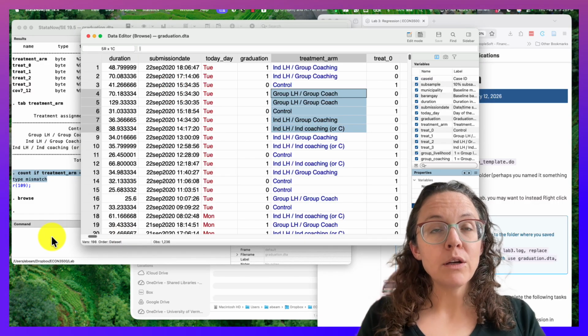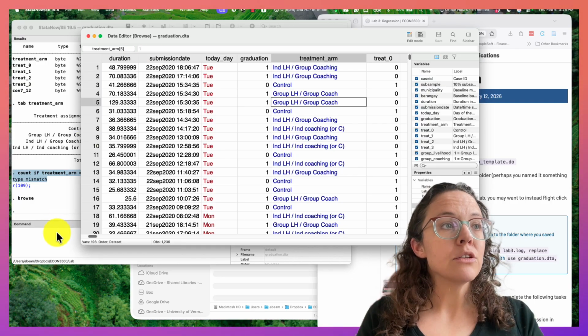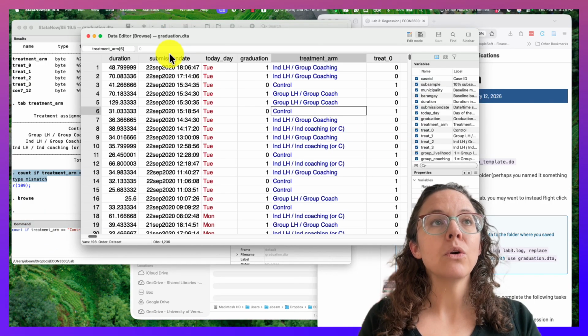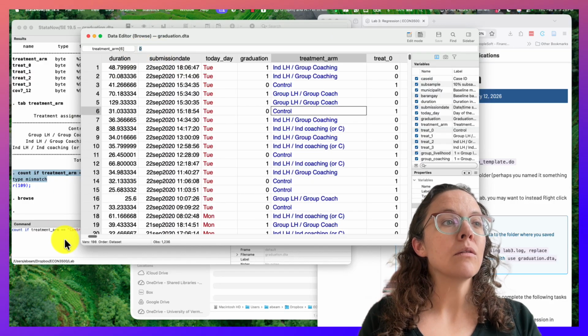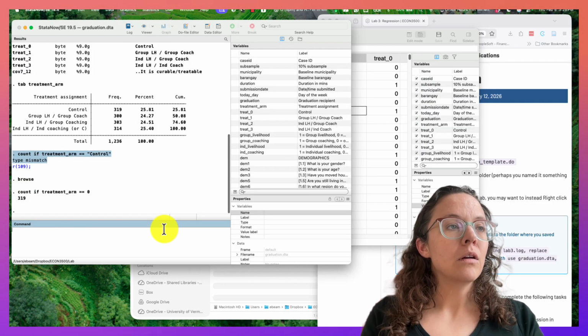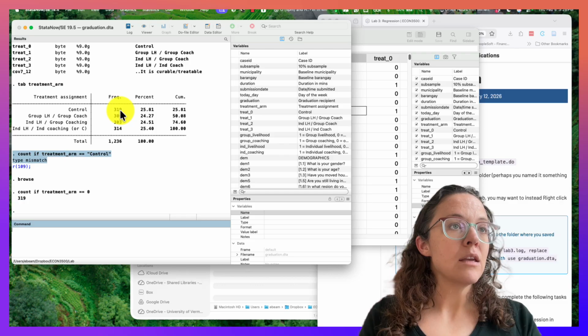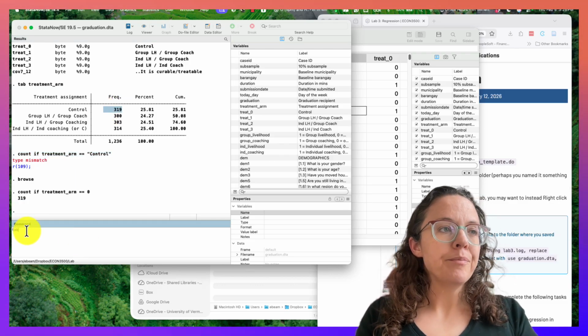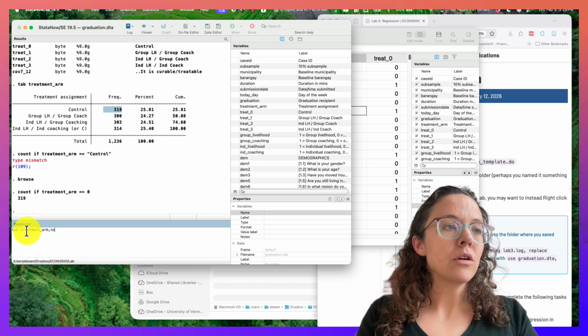So there's a few ways you can get around this. One is you can manually just look at it. So instead of this, I could go here, I could see control takes a value of 0, and I can do that. You can see that's the same here. Or what I can do is turn off the labels.